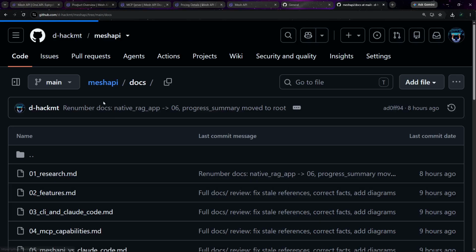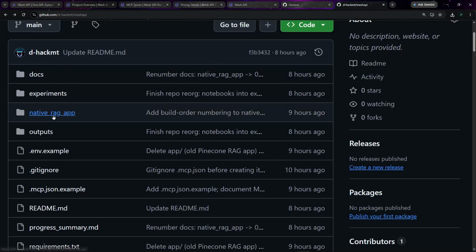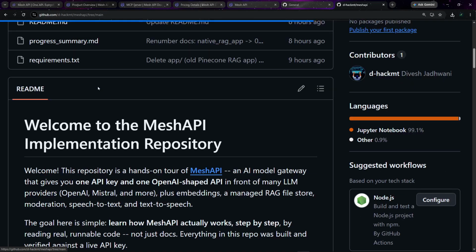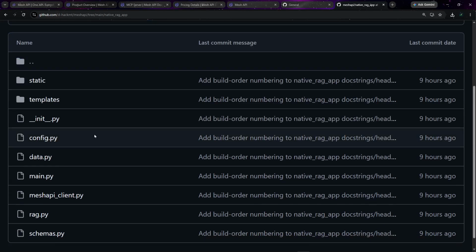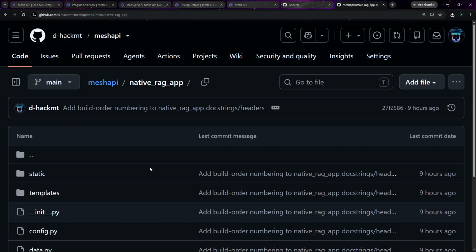I've given you detailed documentation for each step. I've also given you experiments where you can learn the basics of Mesh API, the multi-agent processing part, and each of the 30-plus features in this particular notebook. Then I've also given you how to make a native RAG app, which means an entire RAG system using only Mesh API. So make sure you check that.